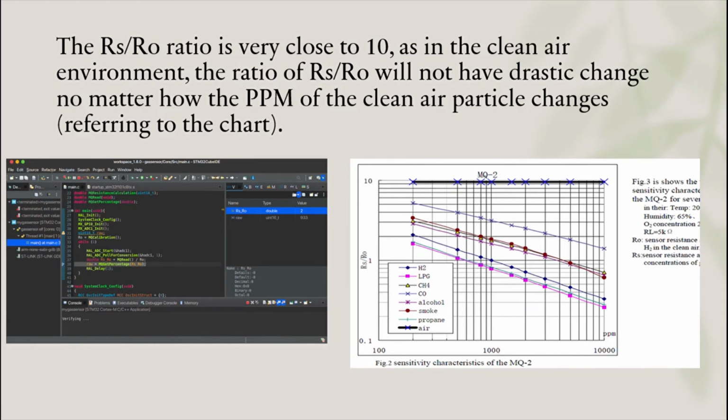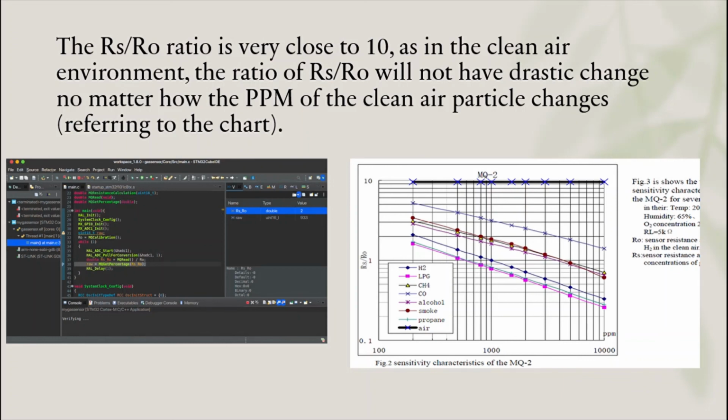However, if there is the presence of methane or smoke gas particles in the air, to demonstrate, we could use a lighter or a Chinese incense. The value of RS/RO could drop way below 10. For testing purposes, we shorted the analog input of the microcontroller with the 3.3 volt pin to give a very high value, faking the existence of flammable gas.